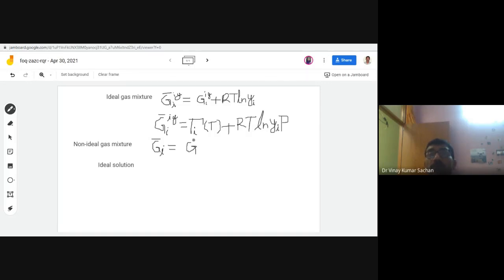That means we have taken it from the ideal gas state to the solution state, the mixture state, which is non-ideal, plus something. What should we write? This should be RT